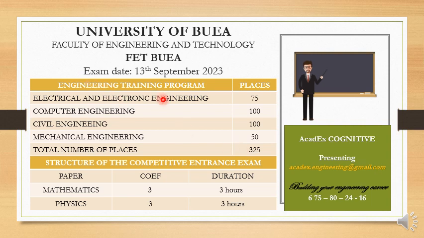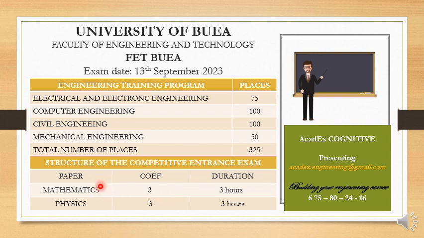We have electrical and electronic engineering, computer engineering and software engineering. We have civil engineering, mechanical engineering, and the total that gives us 325 places. Now, how is the paper structured? The structure of the question paper is the same for all the fields, all the different engineering training programs. They have the same structure of the paper.